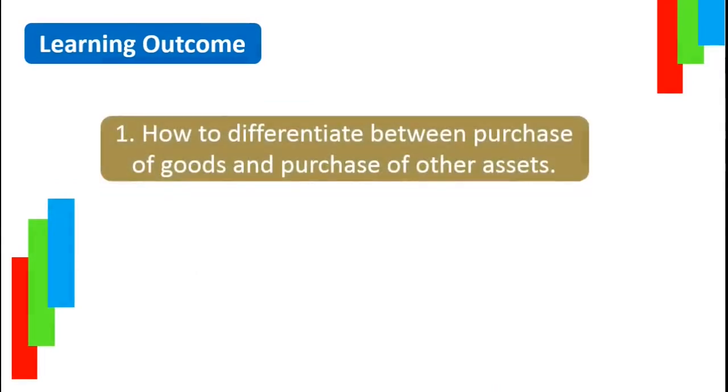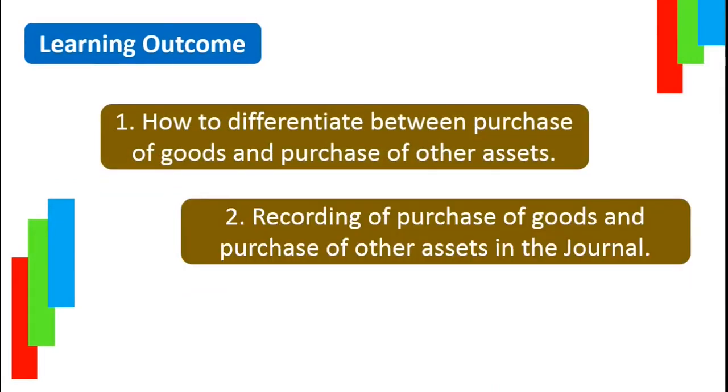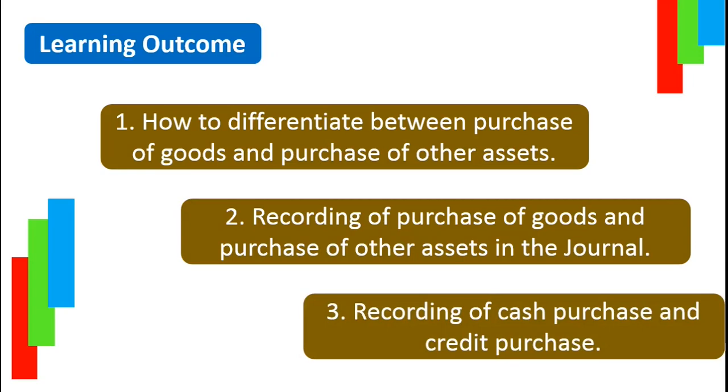The learning plan for this video is to examine the differences between purchases of goods and purchase of other assets. The second point is to record each category according to the distinct way followed by accountants. The final desired outcome is to correctly identify whether a transaction relates to cash or credit.